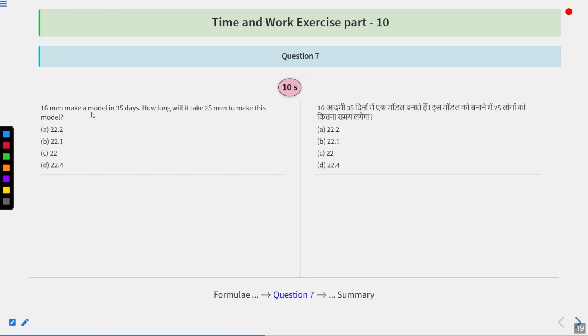16 men make a model in 35 days. How long will it take 25 men to make this model? Options are 22.2, 22.1, 22, or 22.4.